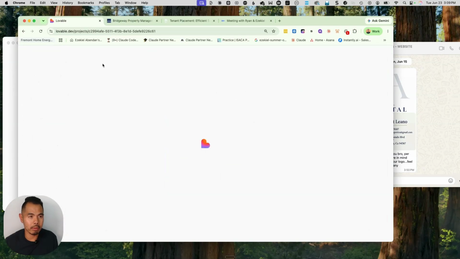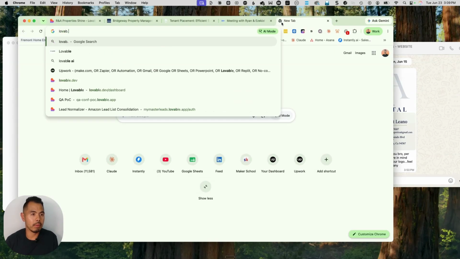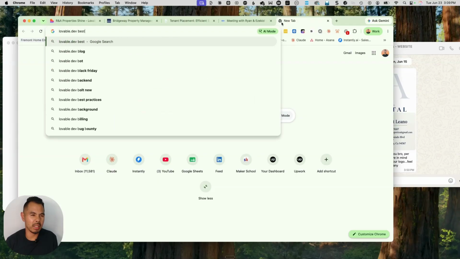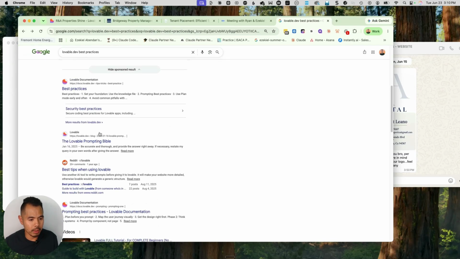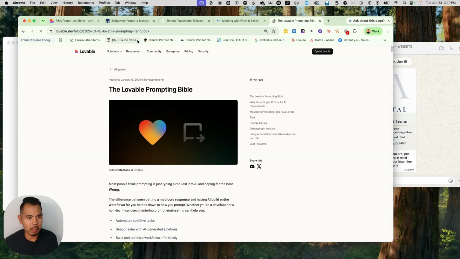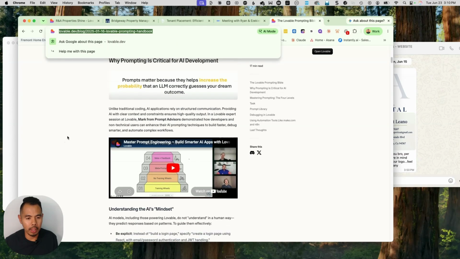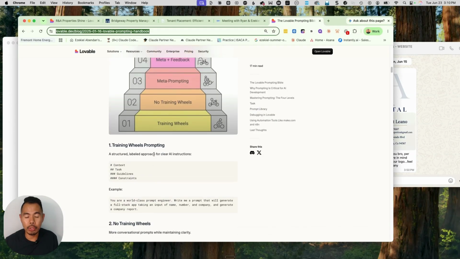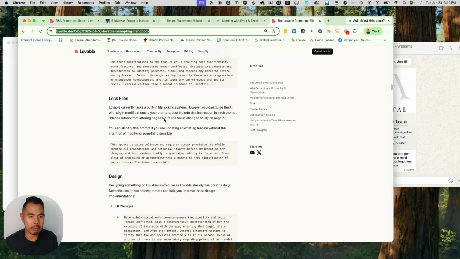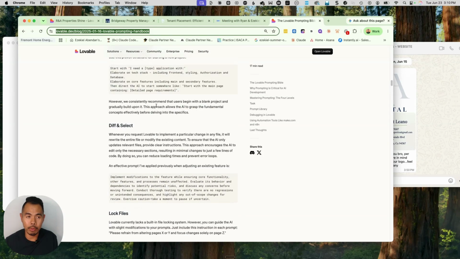One of the things for Lovable, I think they have Lovable dev, best practices, for example. I used to do this with how-to guides, like vibe code with AI. What I used to do before is I would download something like a handbook and give it to Claude, and I would say, hey, reformat the prompt based on the guide from Lovable. Instead of a human reading through this and figuring out how you should prompt and how it should look, you're basically leveraging AI to do that for you.